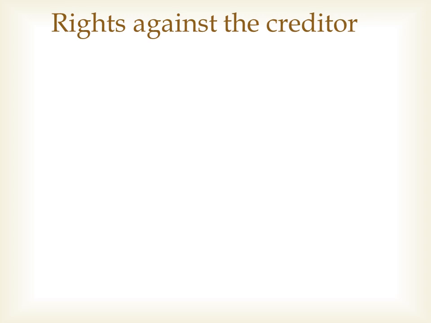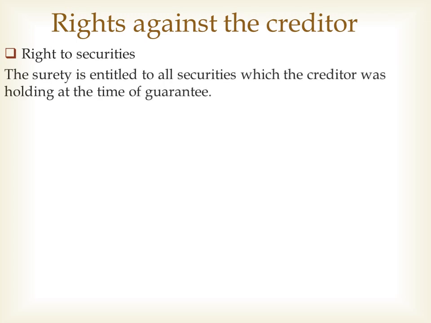The next right is right against the creditor. These are the rights against the creditor. The very first one is right to securities. The surety is entitled to all the securities which the creditor was holding at the time of guarantee. And on discharge of the full liability, the surety can claim the securities from the creditor.